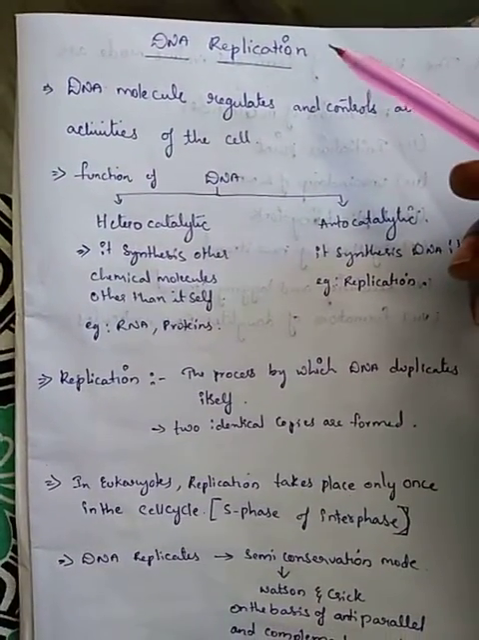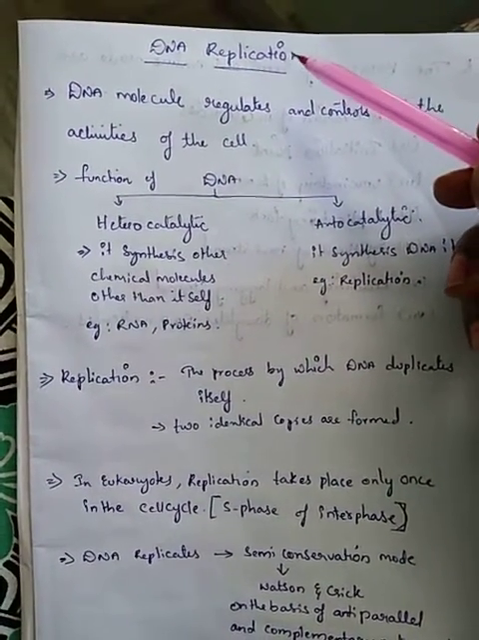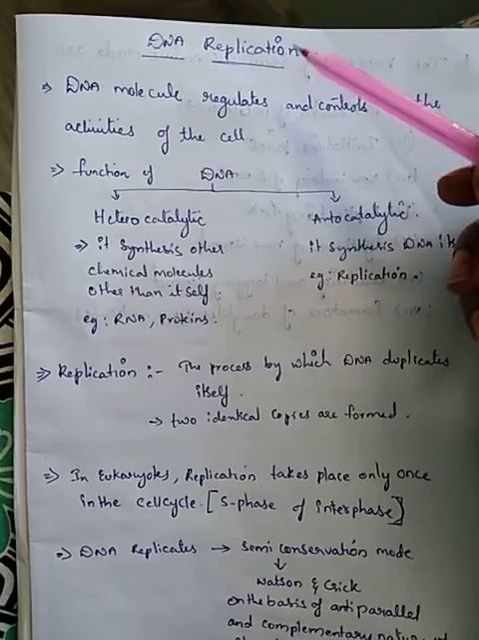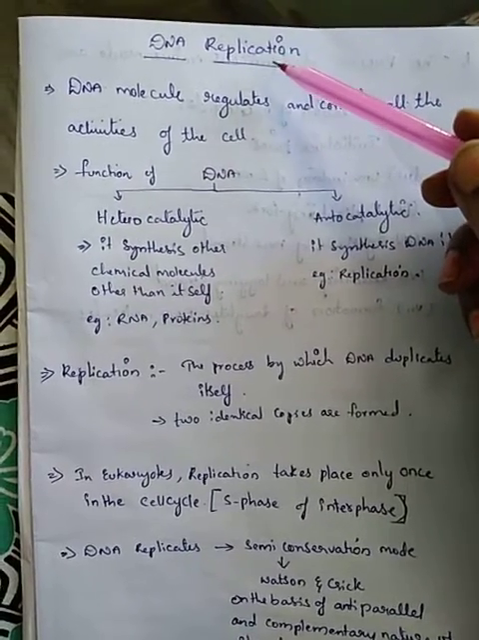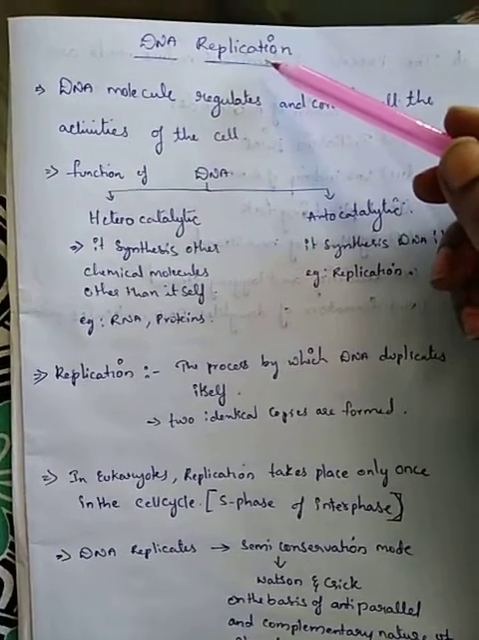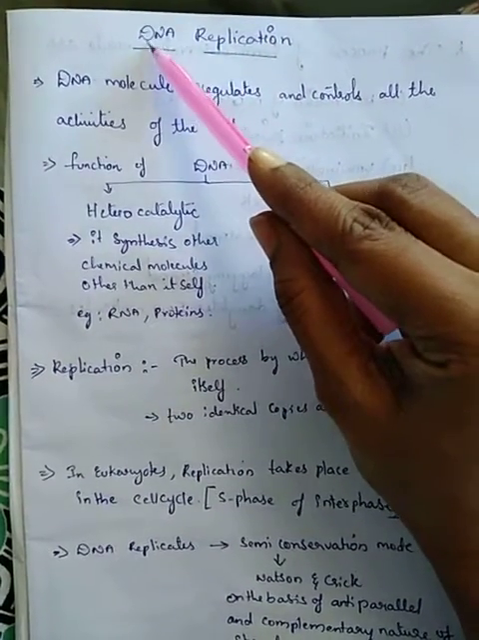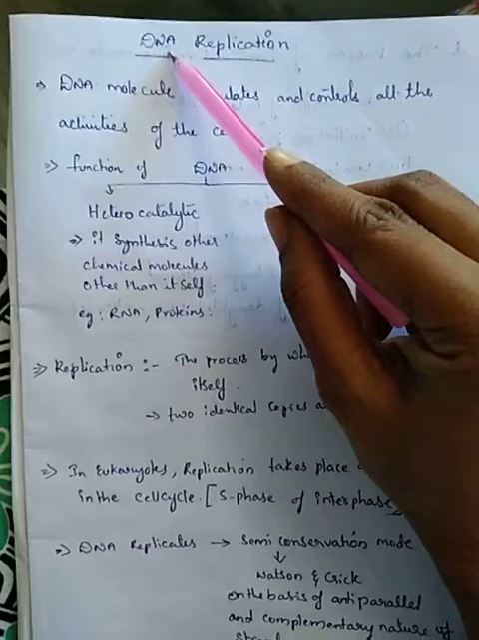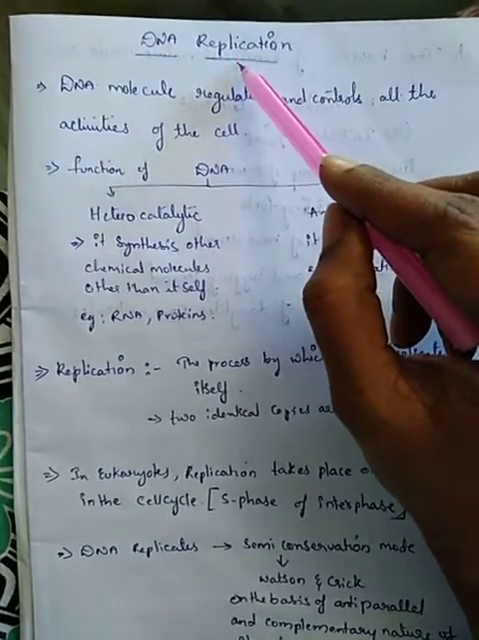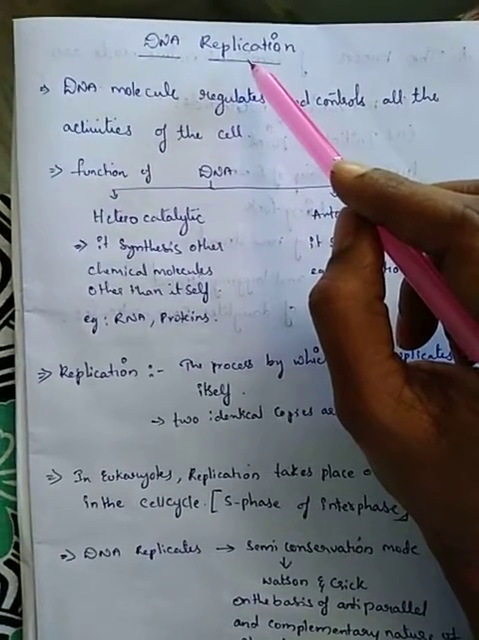Good morning, students. Today biology lesson number 4, molecular basis of inheritance. In that we are going to learn about DNA replication. So this DNA replication is nothing but, you already know what is a DNA. DNA is nothing but deoxyribonucleic acid, and how this DNA replication is done inside our body.